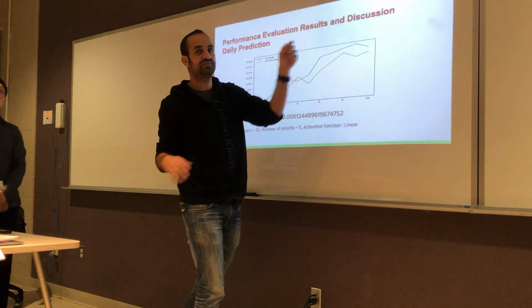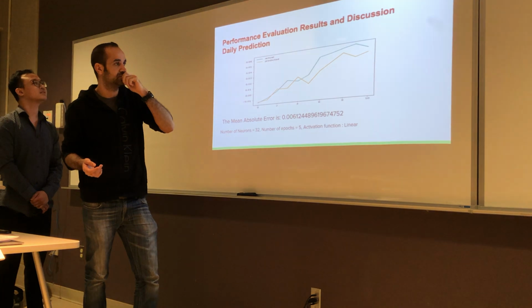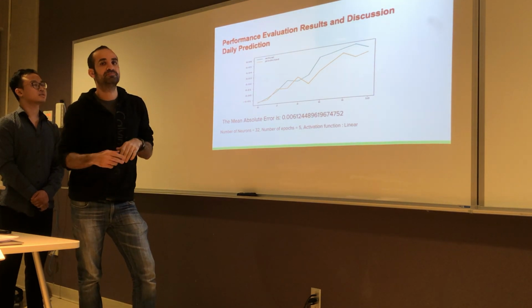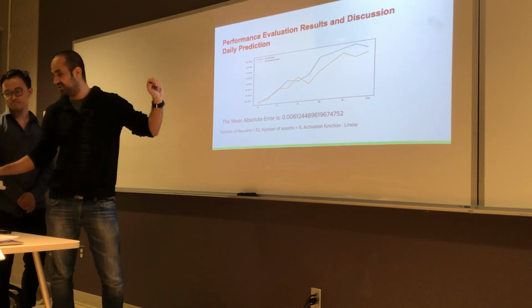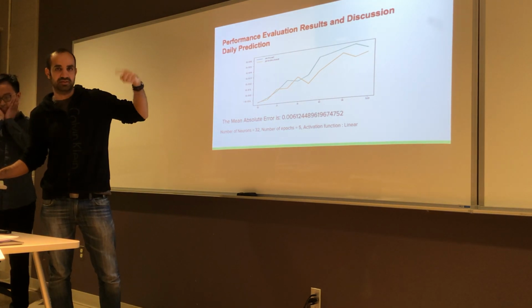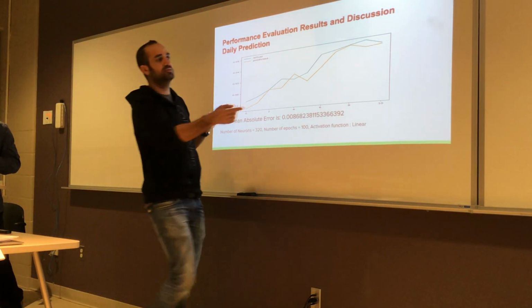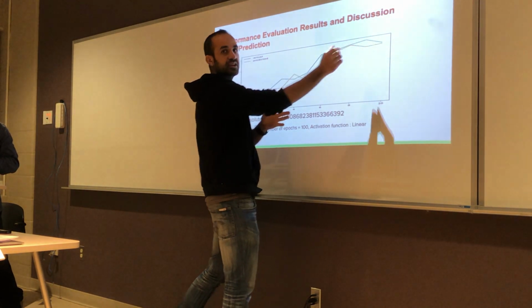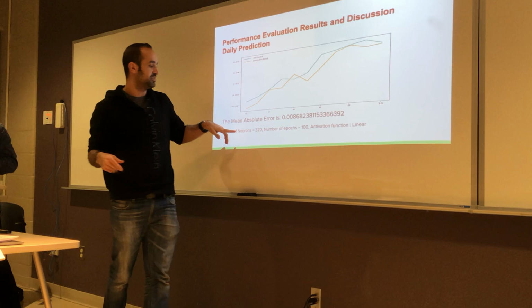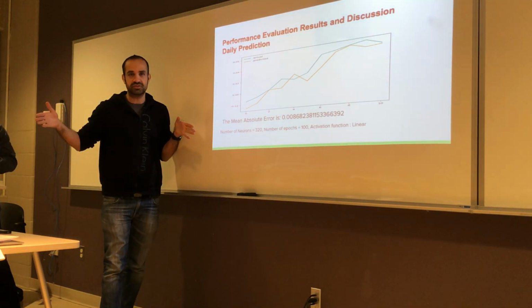But suddenly 10 days after, it's getting close again. After trying the model many times, for example here, we have very close results. This is day by day, but here we used many structures for the neural network.